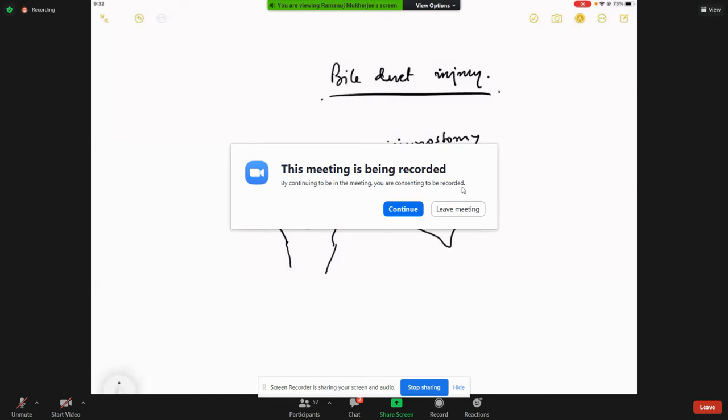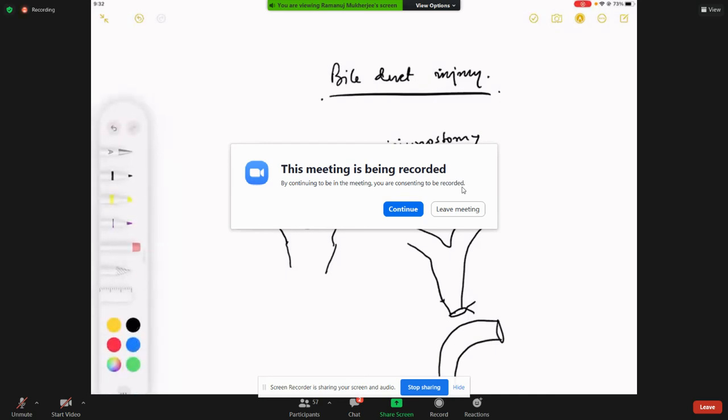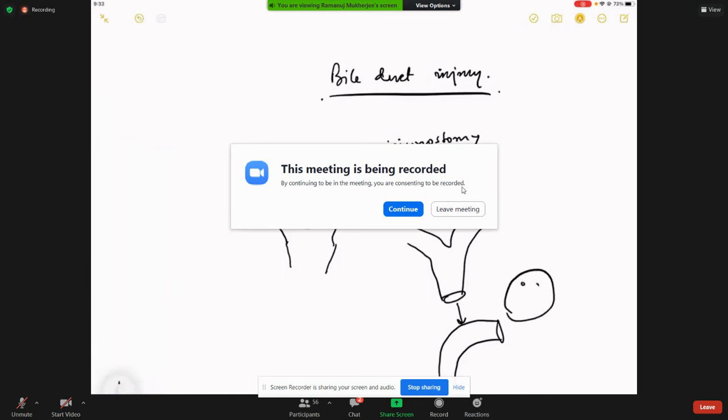Now, when we were students, we were told that if this is the bile duct injury, you are required to take a piece of intestine, open the knot, and then freshen the margin, join this end with this part. We have now known that this is not exactly a very happy thing to do, for only one single reason: the surface area that we get at this point is very less. This is not the thing that I wanted to do. Hence, what I want is a big surface area.